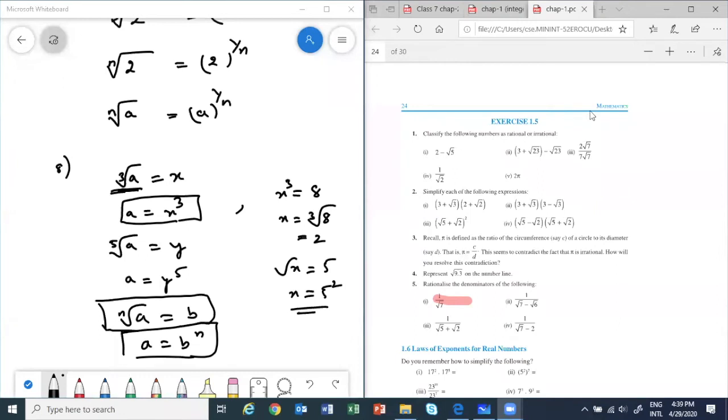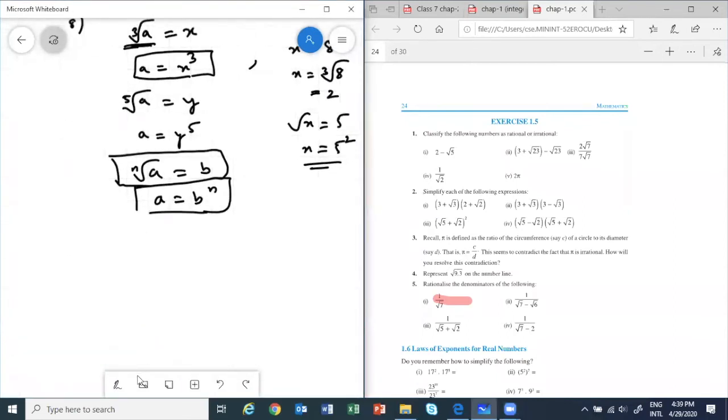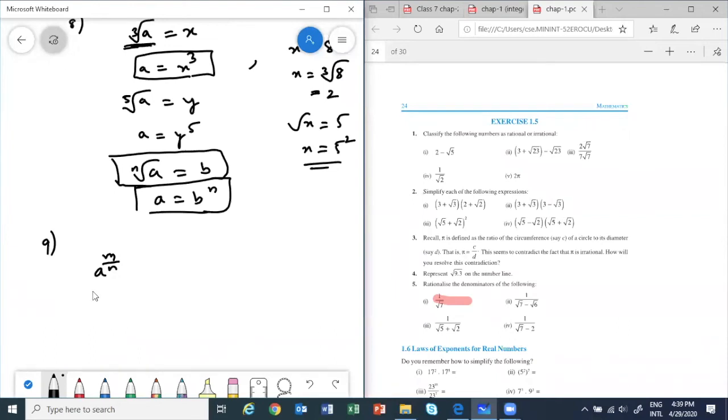Okay. So now all the properties are done. Let's see our exercise. Okay, one more point is there. Let me explain. Now suppose you have a power m by n. You can write it as a power 1 by n whole power m. So that means when you have a power 1 by n, that means nth root of a, whole power m.